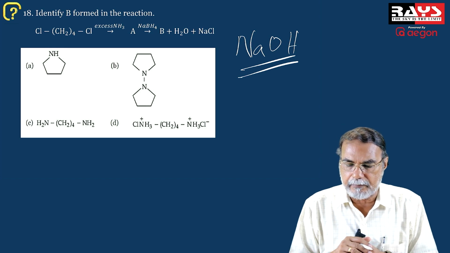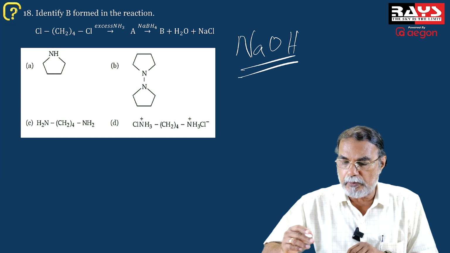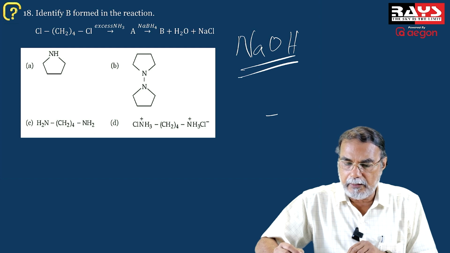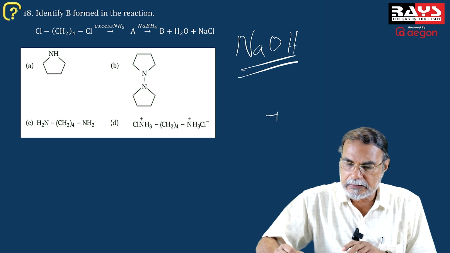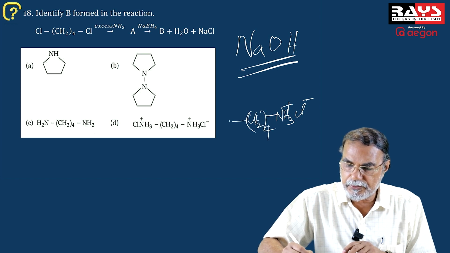So now look at the question. It's a dihalogen compound, Cl-(CH2)4-Cl, with chlorine on either side. Reaction with excess ammonia means the chlorine will be replaced by NH2 on either side. And this NH2 will remain as NH3+ Cl-, (CH2)4, and here also NH3+ Cl-.